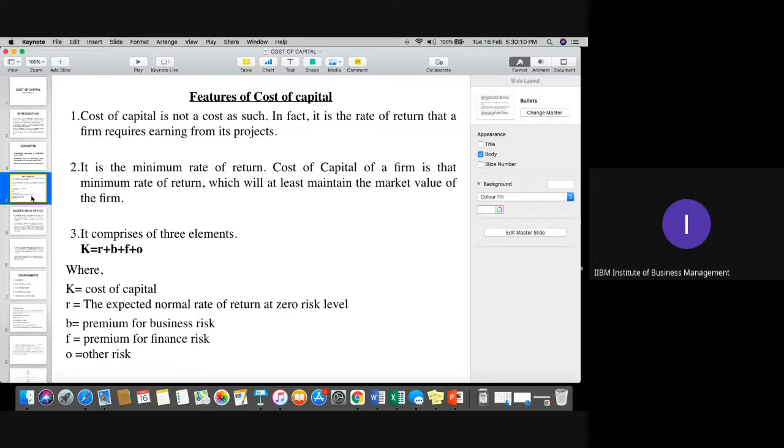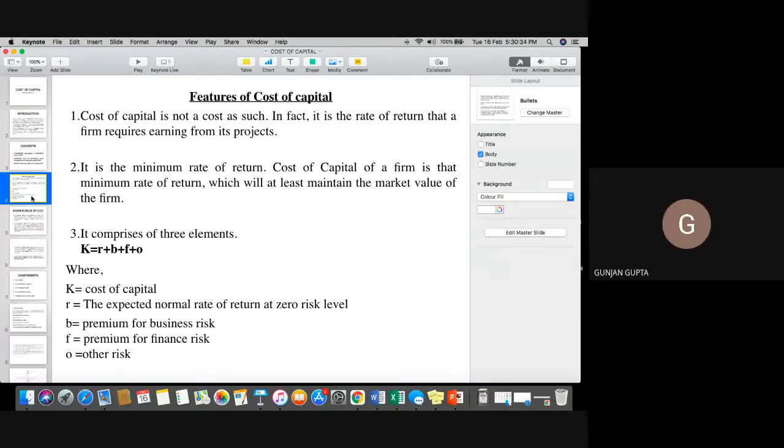Now, what is zero risk level? Any one of you can tell me? Zero risk level. So there is no inflation cost. No inflation. Okay. Anyone else? What is zero risk?